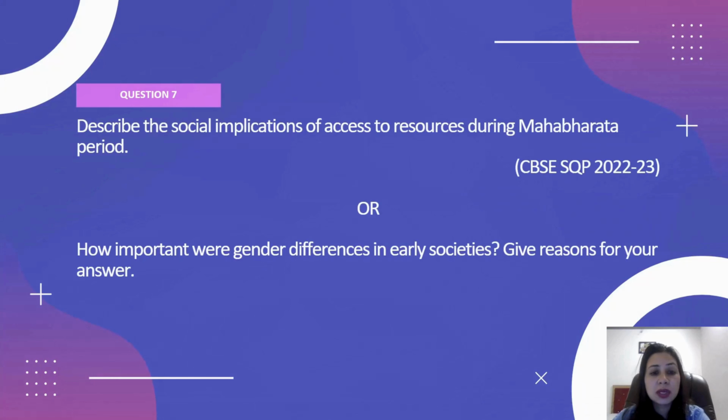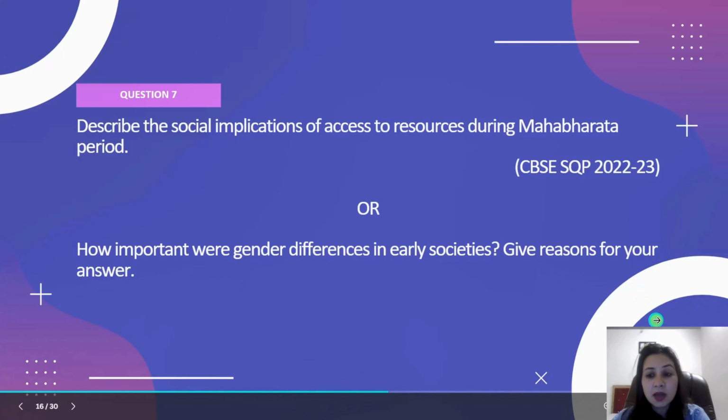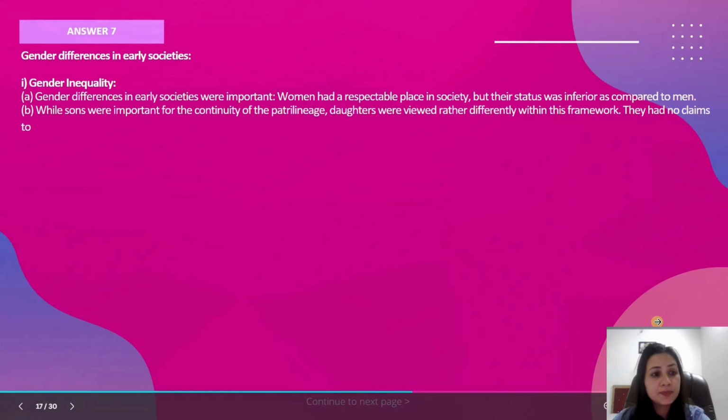Now, describe the social implications of access to resources during the Mahabharata period. Then the gender differences. Definitely the gender differences had a great say on these resources, on holding resources. We need to give reasons also for this answer.